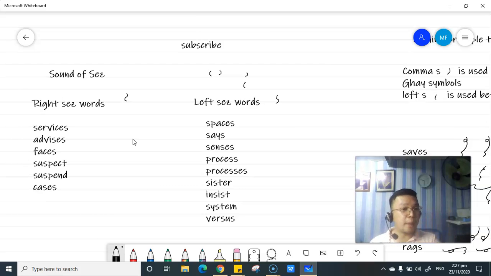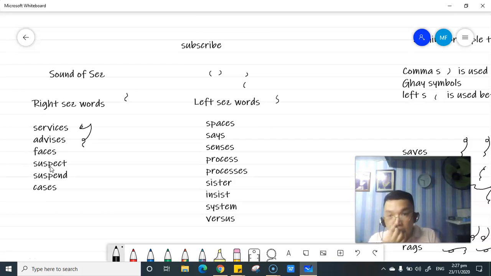Okay? We need to apply the joining principle that we use in the two forms of S. That is how you are going to determine kailan ka gagamit ng right ses words and the left ses words. Okay? Let's start with the services. Services. Oh, see? We have the comma S, S-R, B. So, we are going to use the right S and then end with the left S. Bakit?